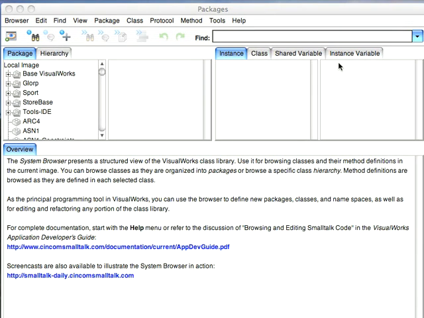This morning I'd like to go through a small change that's occurred between VisualWorks 7.6 and 7.7 that will impact you if you are trying to maintain portability between packages in the new version of VisualWorks that's coming out and previous versions. Let me give you an idea of what I'm talking about.